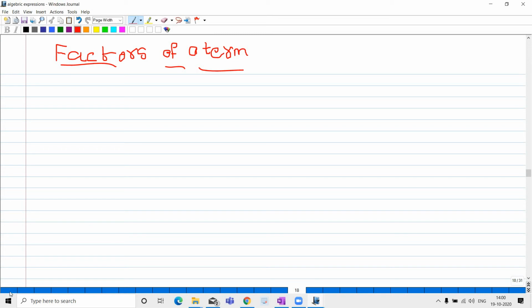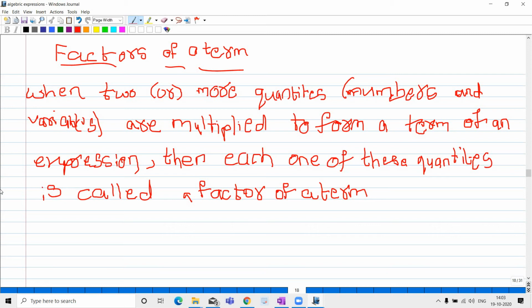Now I'm writing the definition here and you will get my point. When two or more quantities, here quantities means numbers and variables, for example, here 5 and x, are multiplied to form a term. What is a term? The combination of variables and numbers.